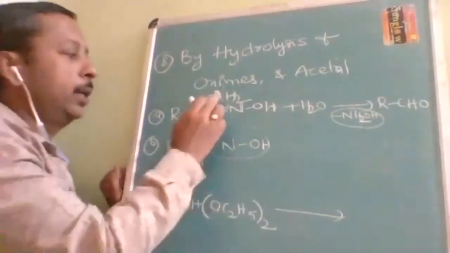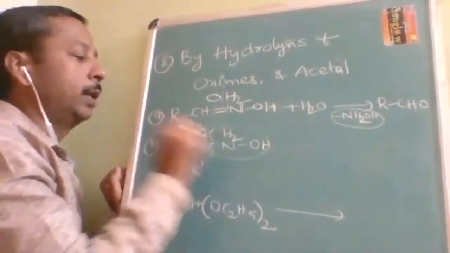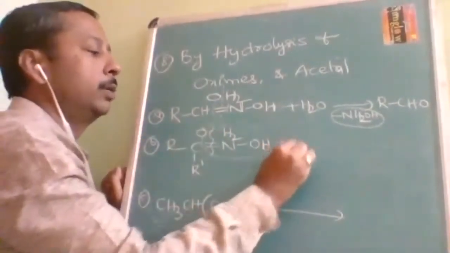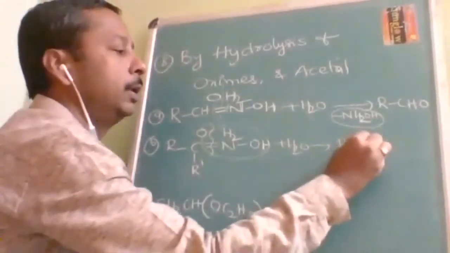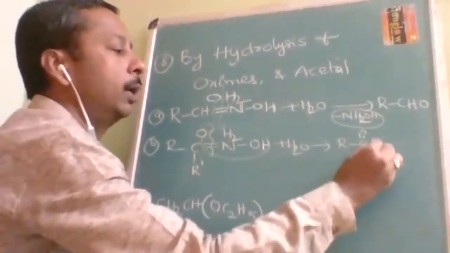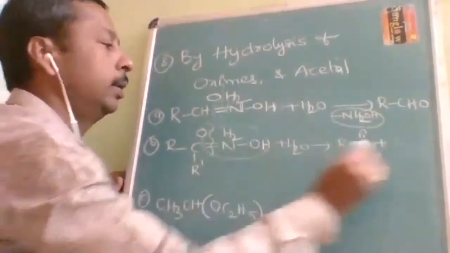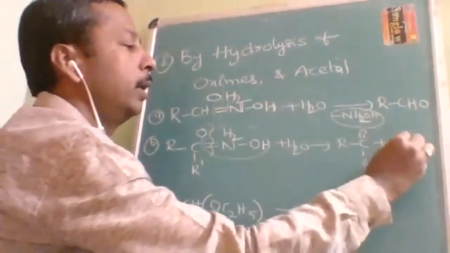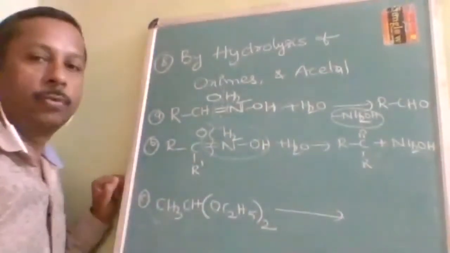Okay, so the same technique if we use here, H2 and O, just cut like this. Plus H2O, on hydrolysis what you are going to get is R C double bond O R dash, plus R plus NH2OH you can write.